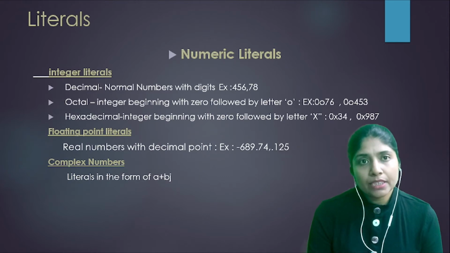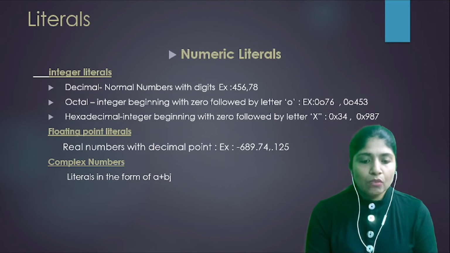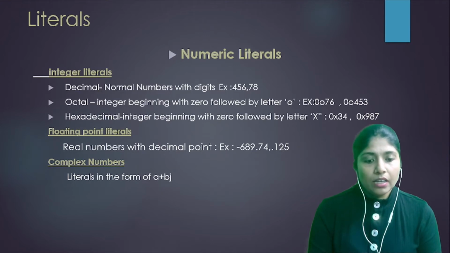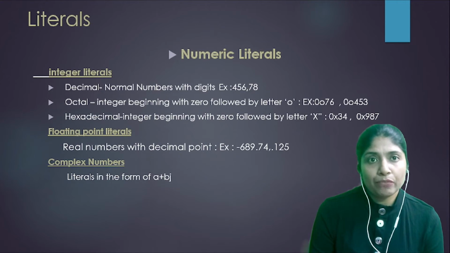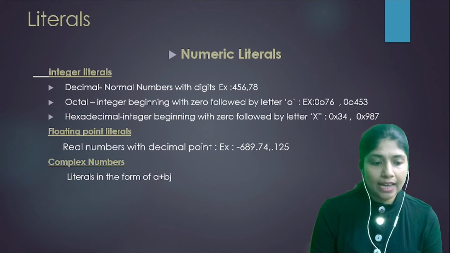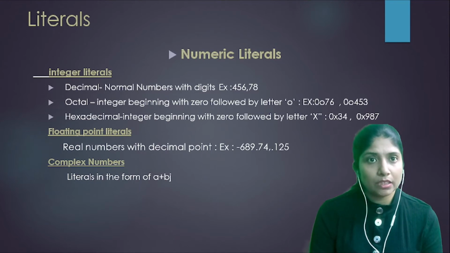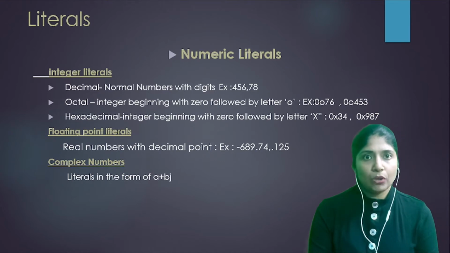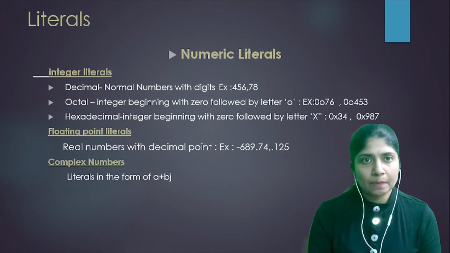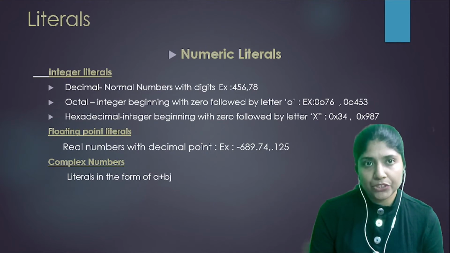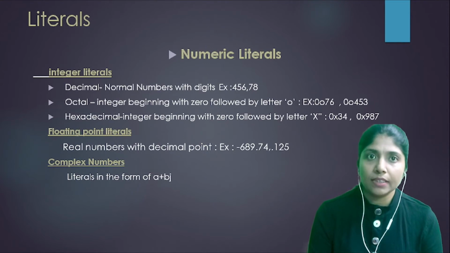Now, next type of literals are floating point literals. Floating point literals are the numbers which have decimal point values. The numbers like 13.4, 7.56. Here examples are given. Minus 689.74, to indicate negative numbers are also allowed. 0.125 is also a valid floating point literal. Complex numbers: Python also allows complex numbers to be represented in the form a plus bj. In the same format, you can represent the complex numbers.